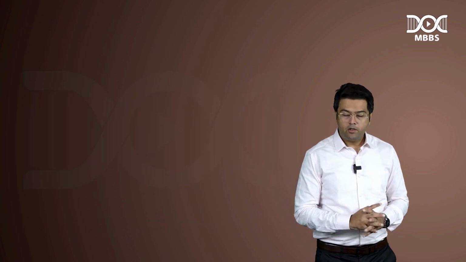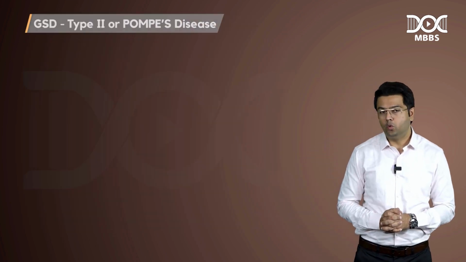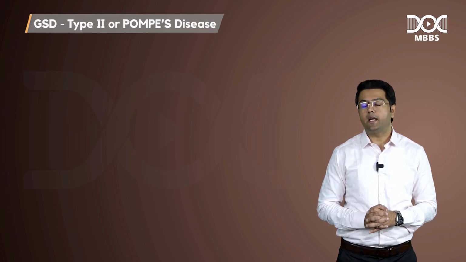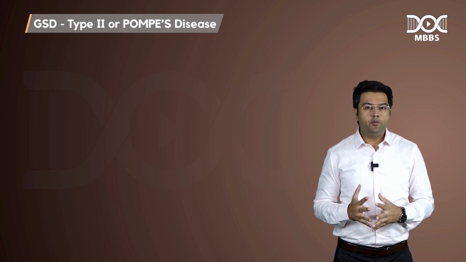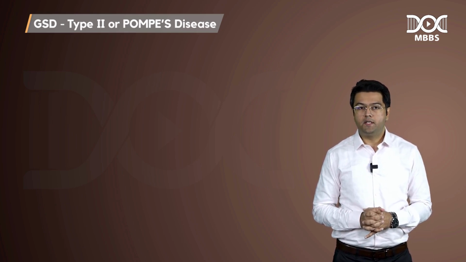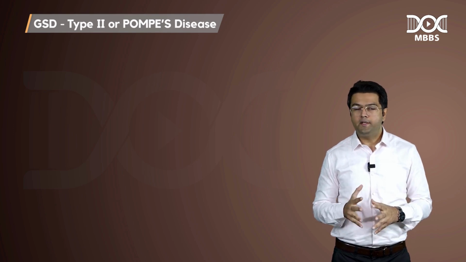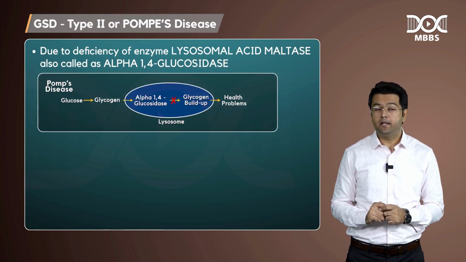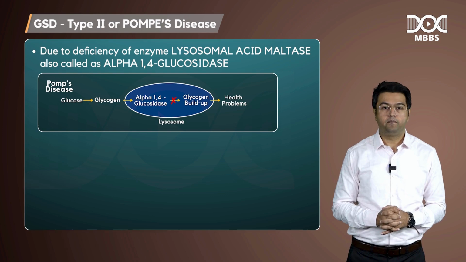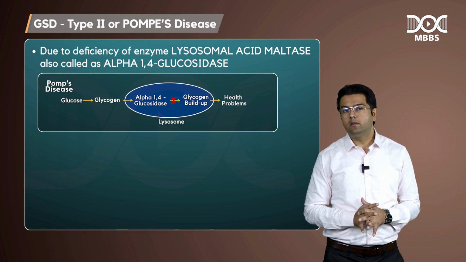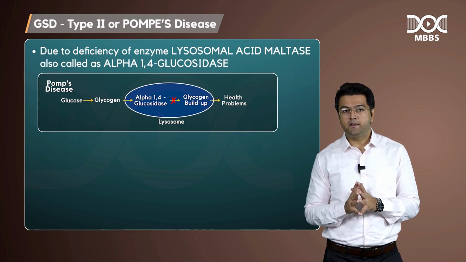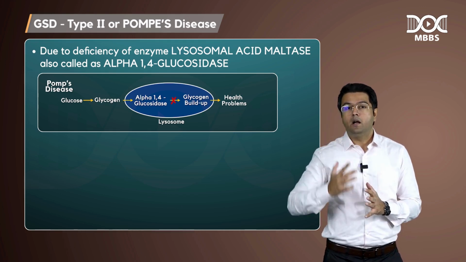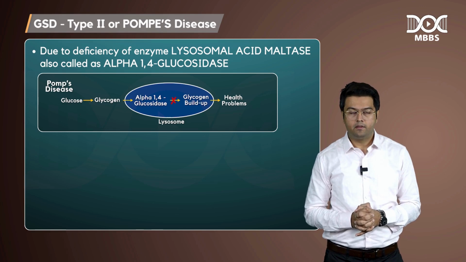Now coming to our next topic, GSD2 or glycogen storage disease type 2. Guys, type 2 is also called Pompe's disease. Pompe's disease is caused by the deficiency of lysosomal, highlight it, acid maltase. Guys, lysosomal acid maltase is an enzyme which is also called alpha-1,4 glucosidase.